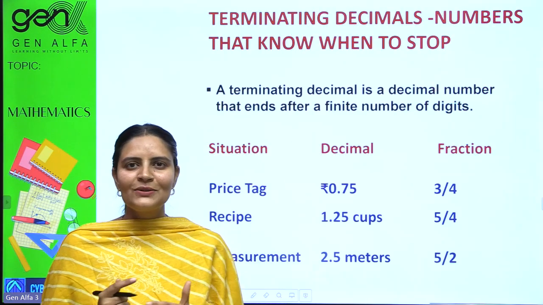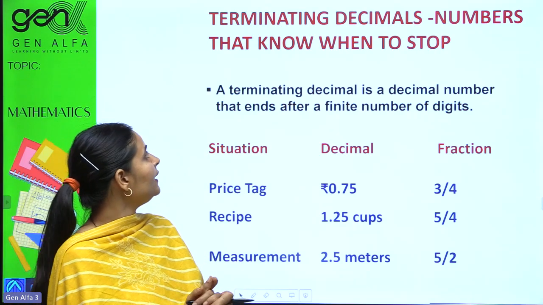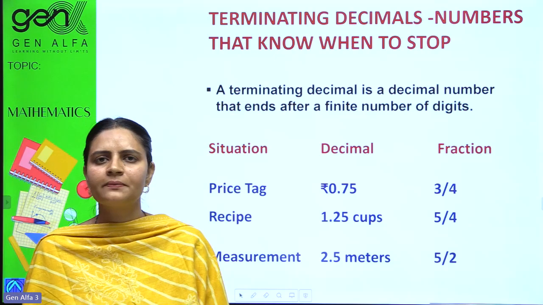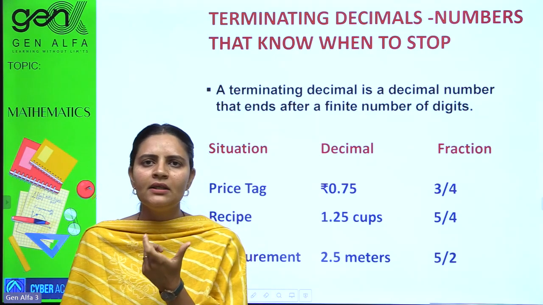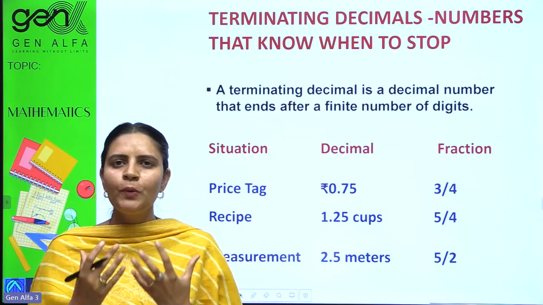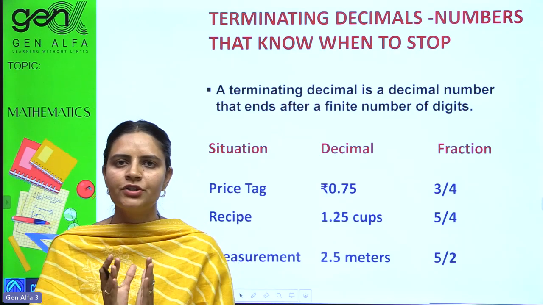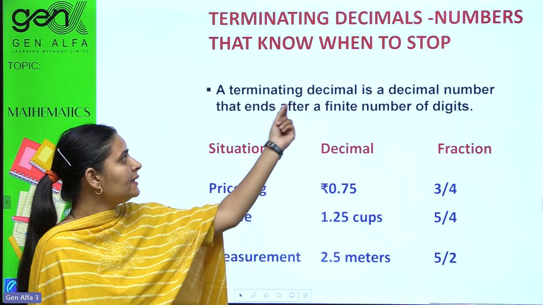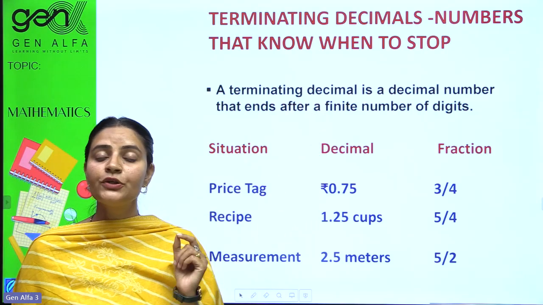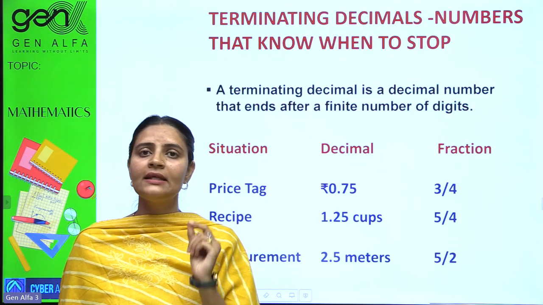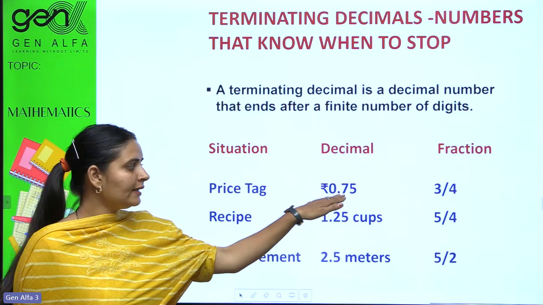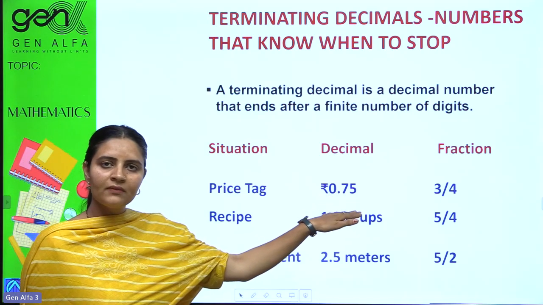Finally, let's zoom in into the decimal ones. So terminating decimals. What do you understand by the term terminating decimals? Terminating means ending somewhere. It does have an end. It should be ended after finite number of digits. Yes, a terminating decimal is a decimal number that knows where to stop. It is ending somewhere. So price tag decimals I'm taking, it is getting ended after 2 digits, isn't it?